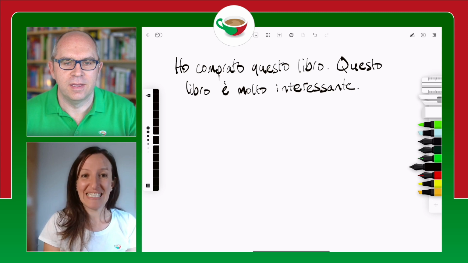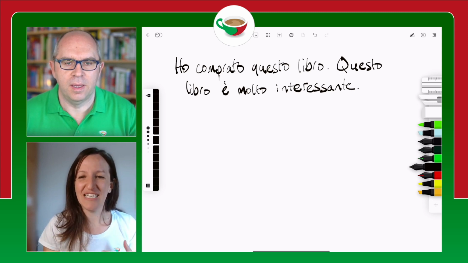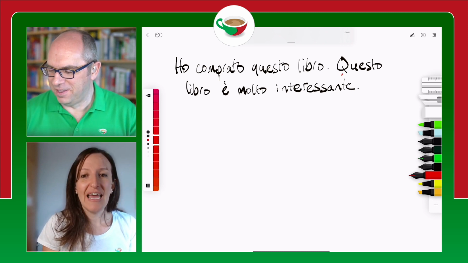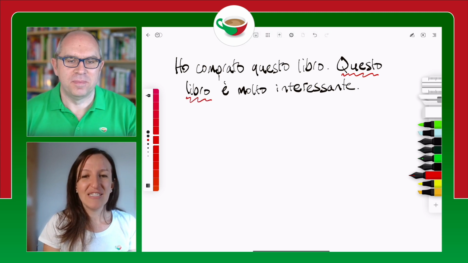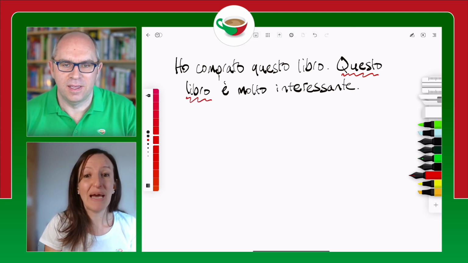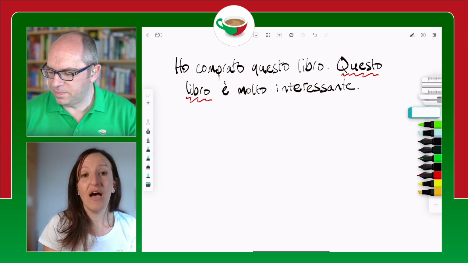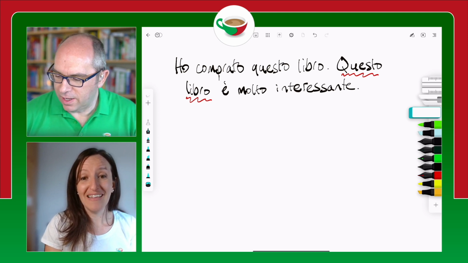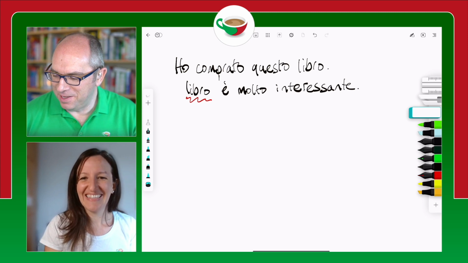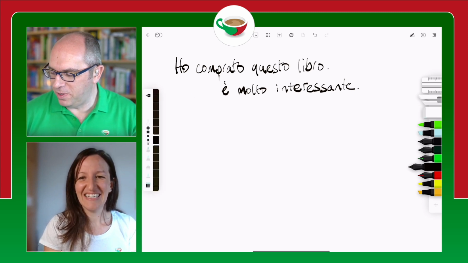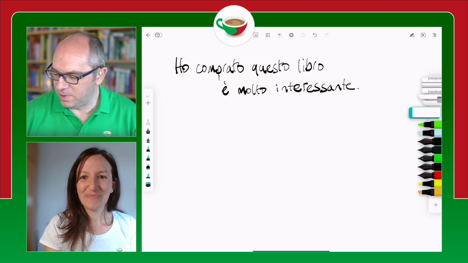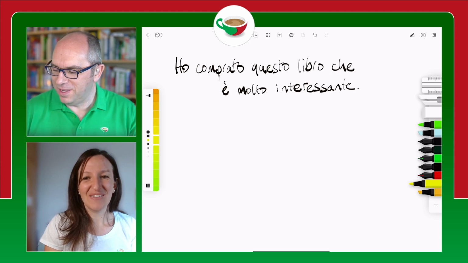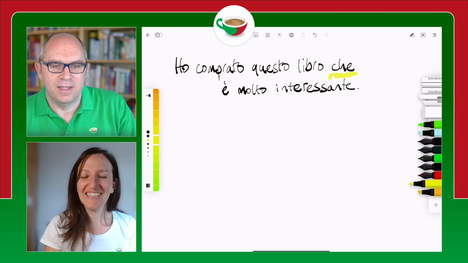So we have two separate independent sentences, but if you think about it, it's a little bit boring, let's say, repeating the word questo libro twice. Yeah. So we can join the two sentences by using che, and che also allows us to avoid the repetition of questo libro. Okay, so the final result, let's delete questo libro, and then instead put in the word that you suggested. I'll just delete that full stop as well. Che. Molto bene. So, ho comprato questo libro che è molto interessante.